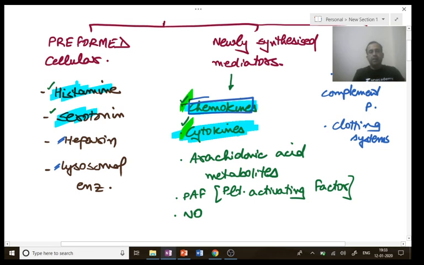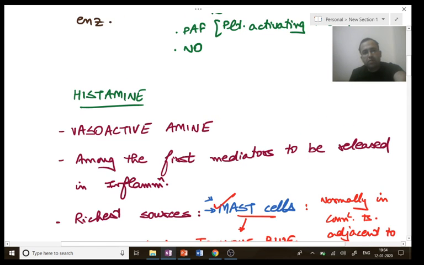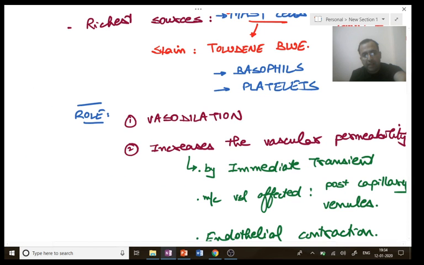I can divide the mediators into cellular and plasma. Plasma mediators were kinin, clotting systems, complement. Not interested in this lecture today. Cellular were of two types, the preformed cellular and newly synthesized. Preformed were histamine, serotonin, which were the vasoactive amines. Newly synthesized were chemokines and cytokines.